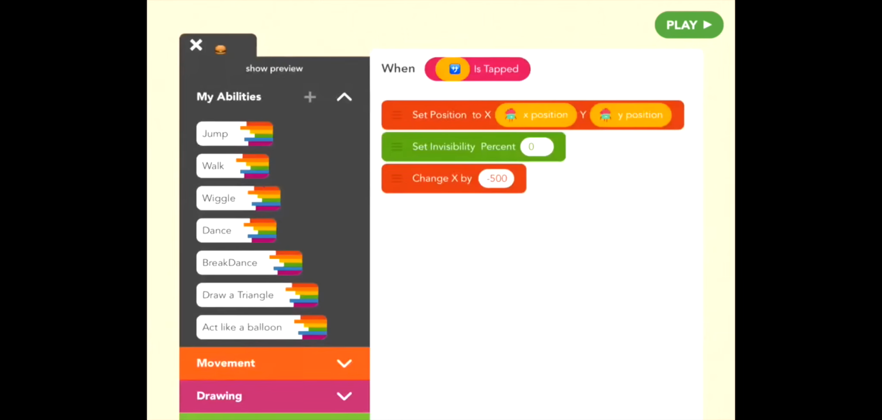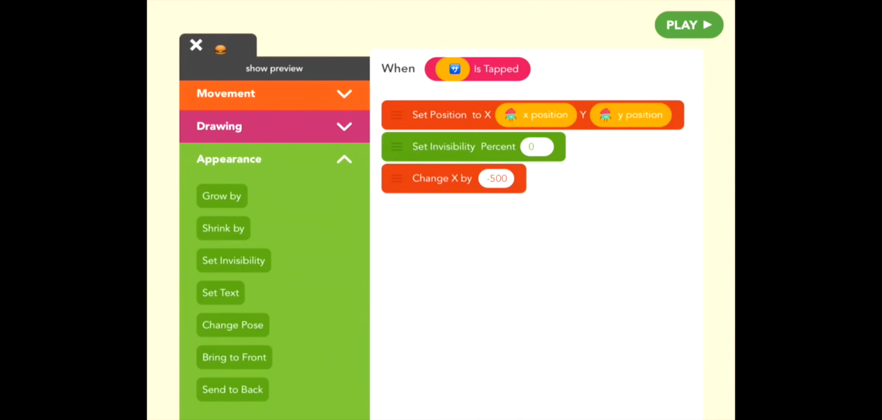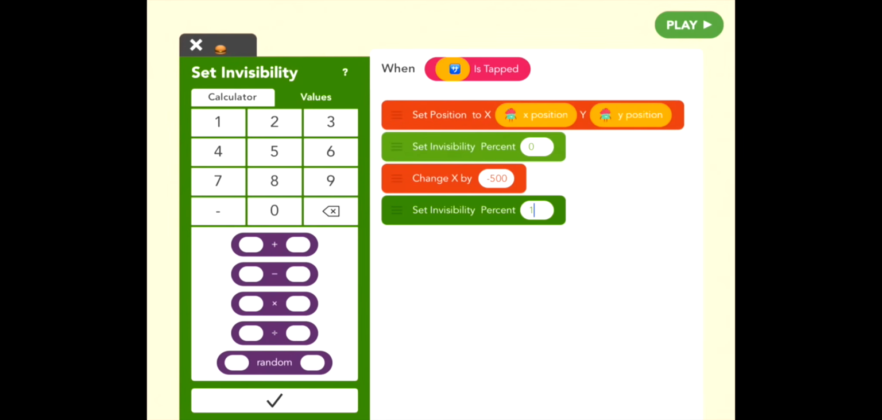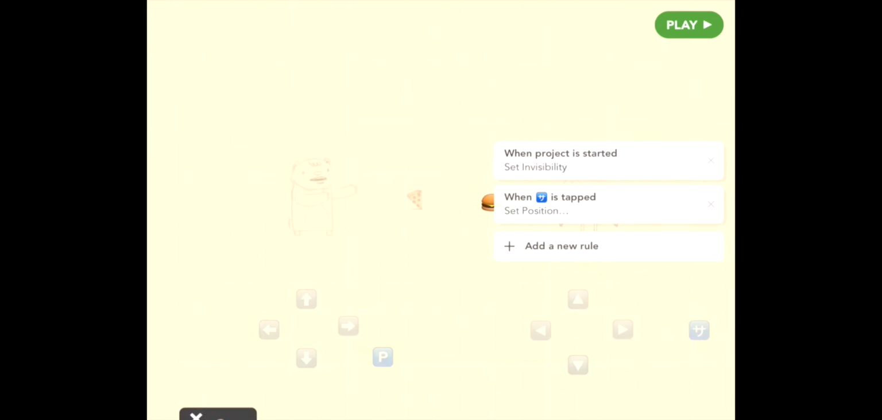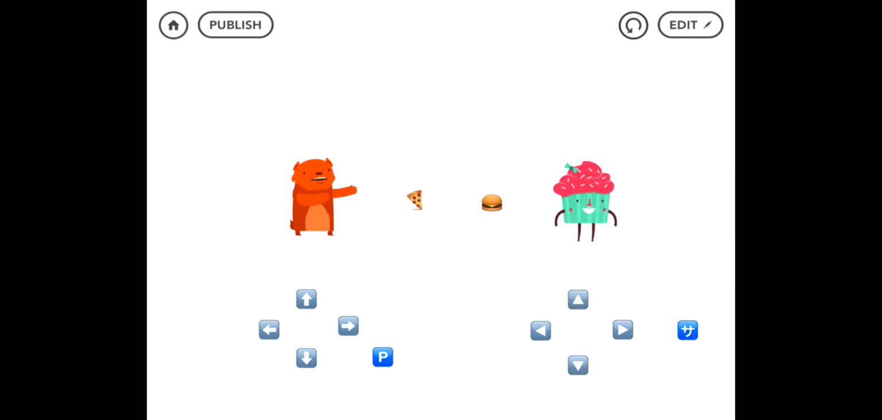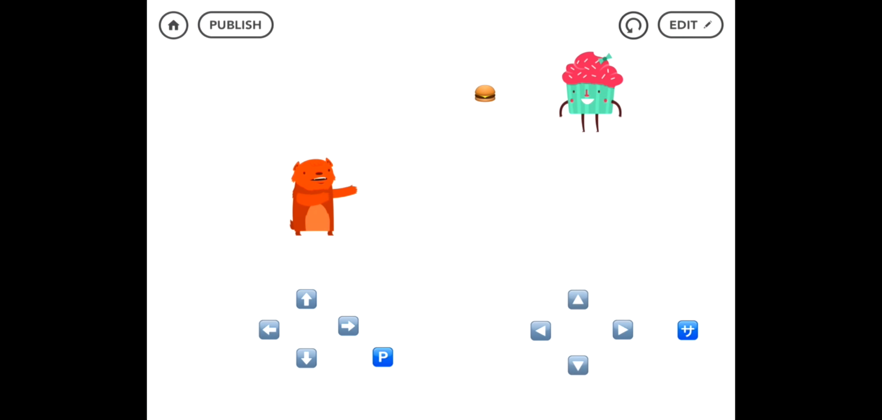Okay, so the hamburger, when hamburger button is tapped, it moves 500 to the left, but we want it to go invisible after that, so that it's sort of like disappeared and it's back in Cupcake's pocket, even though that doesn't totally make sense, but it makes sense in a video game sense. Set invisibility 100. Okay, so let's play. Let's just test it out for a second. It shoots about 500 feet.